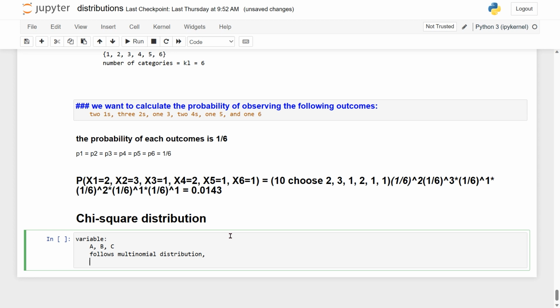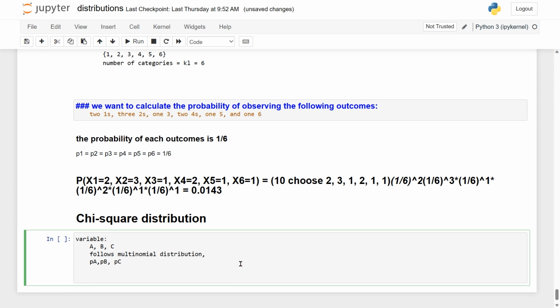So first one is PA, probability of A, and probability of B, then probability of C. So these are the probabilities of respective categories A, B, C of the categorical variable. So now how much will it have? The total size, let's check.